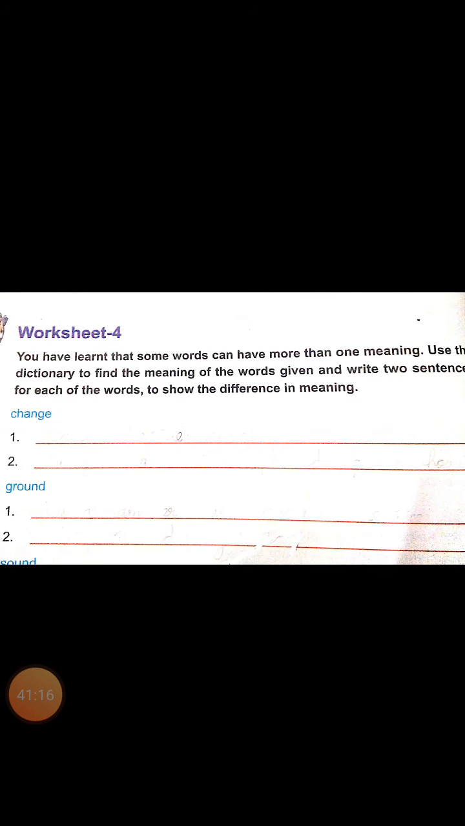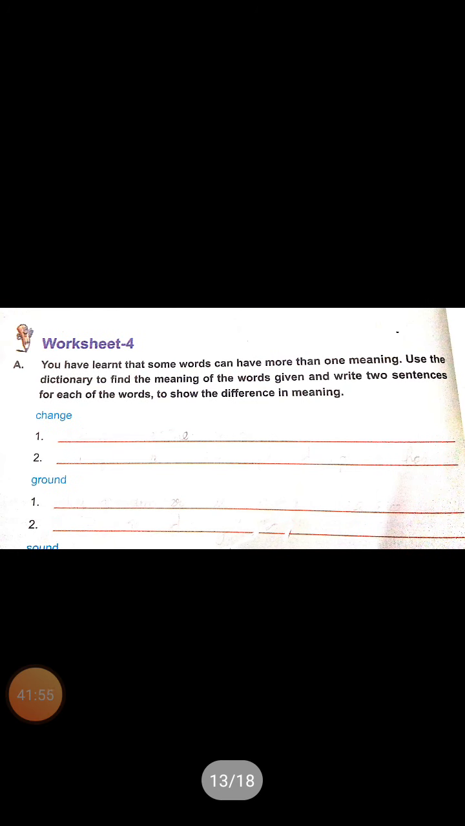Children, you have learned that some words can have more than one meaning. Use the dictionary to find the meaning of the words given and write 2 sentences for each of the words to show the difference in meaning. Here there are only 5 words: change, ground, sound, order, state. You have to write at least 2 sentences. Both sentences must have the same word, but it should show a different meaning. For example, I will tell you ground. The second one.